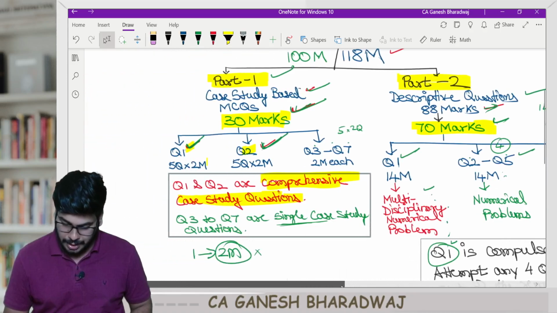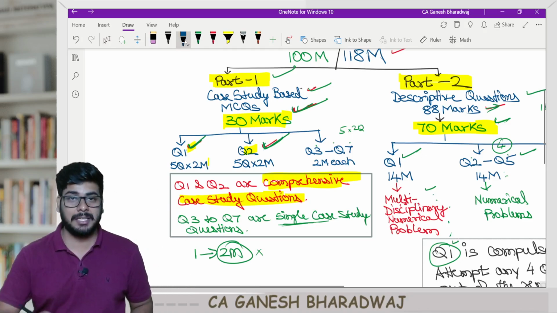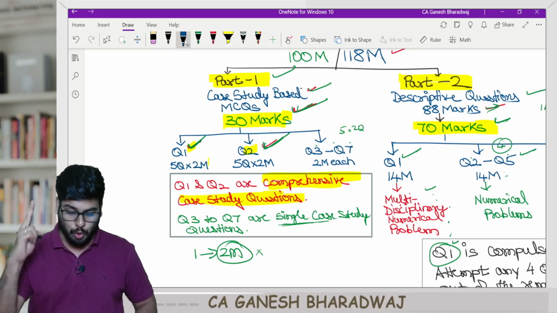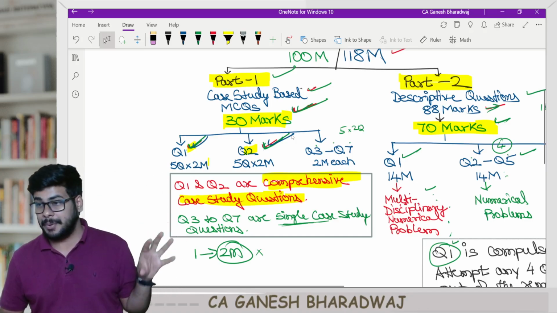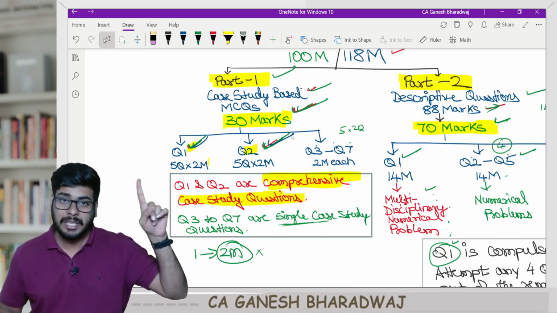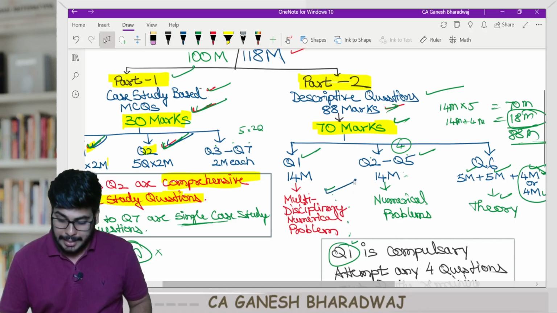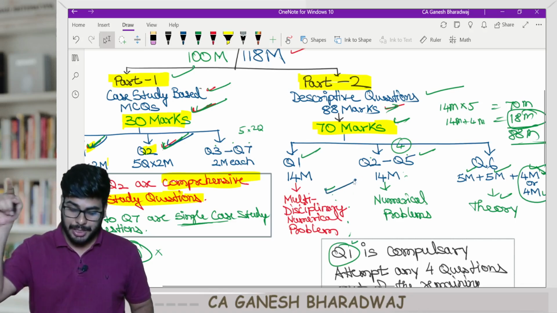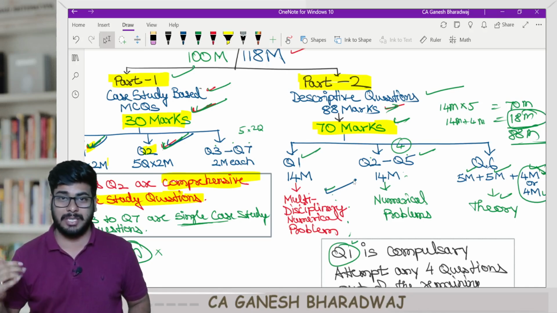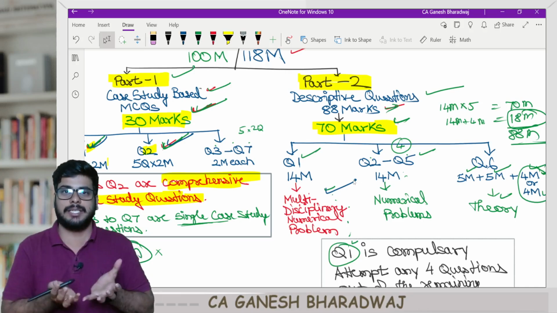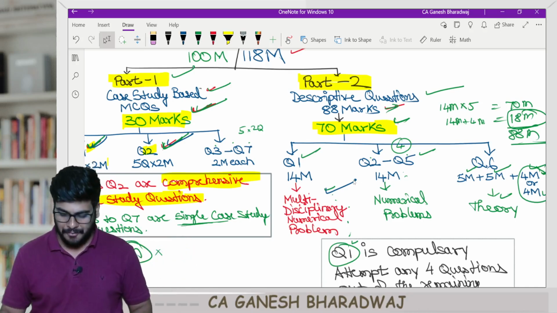So the key takeaway is, I was blown away with 2 things. Number 1, the fact that every MCQ is now carrying 2 marks, and the first 2 case study based MCQs are comprehensive case study based MCQs. This was one thing that really blew my mind. And the second one was regarding the multidisciplinary numerical problem in the descriptive part, Part 2. The first question has been made compulsory, a single case study asked from multiple chapters, from different angles. That was also a very good initiative.